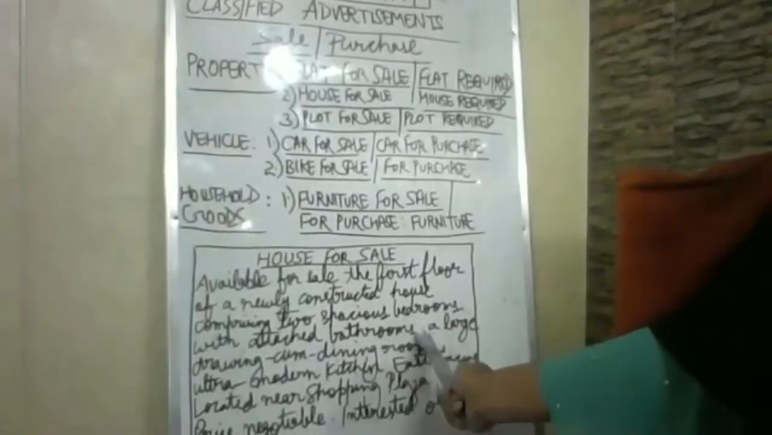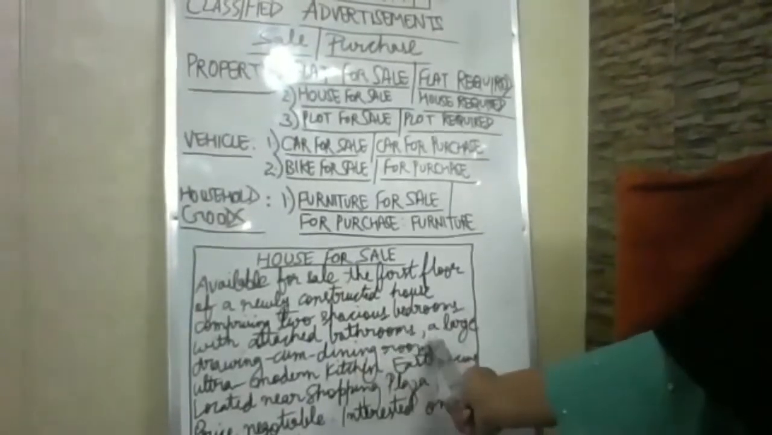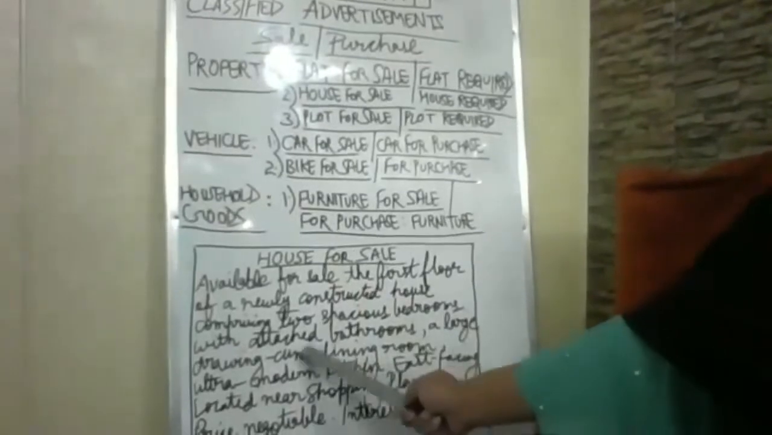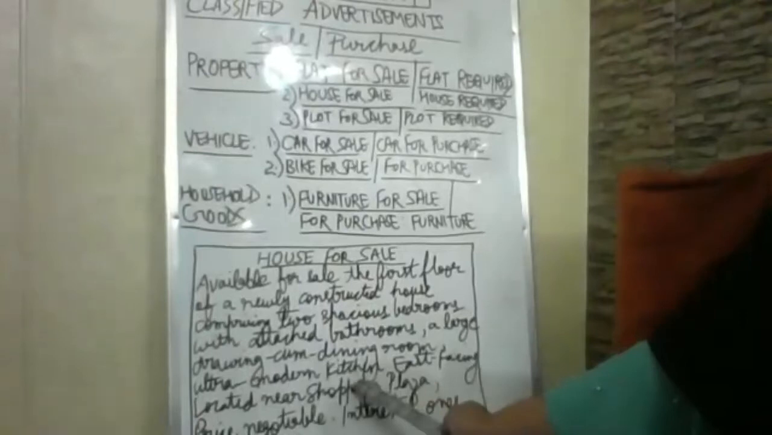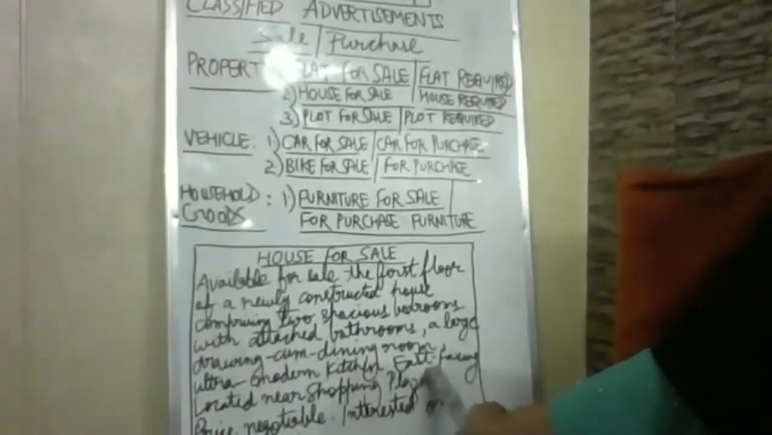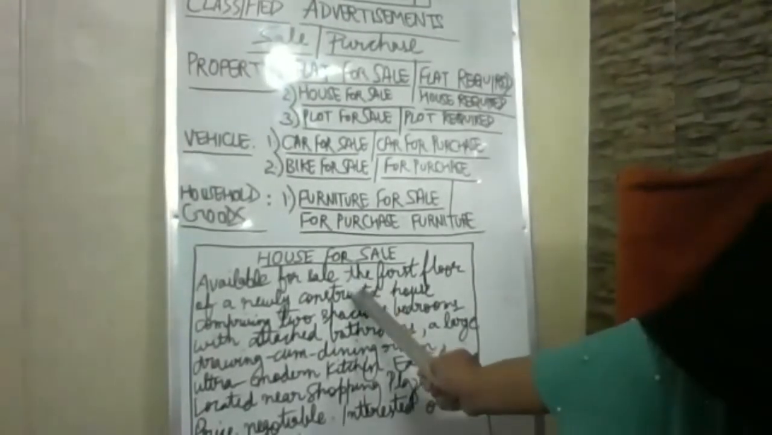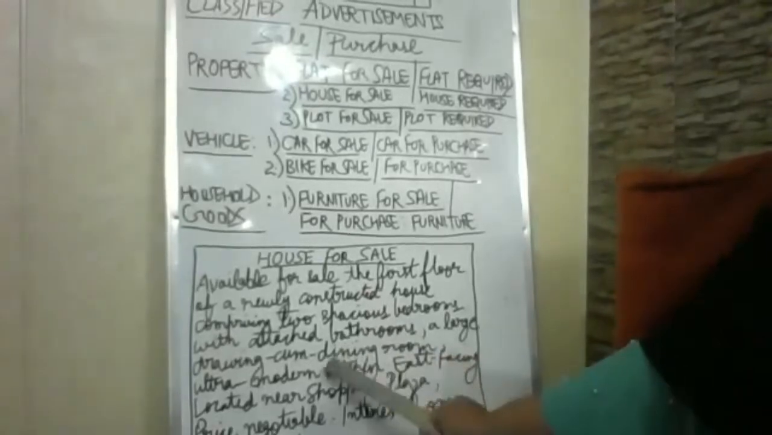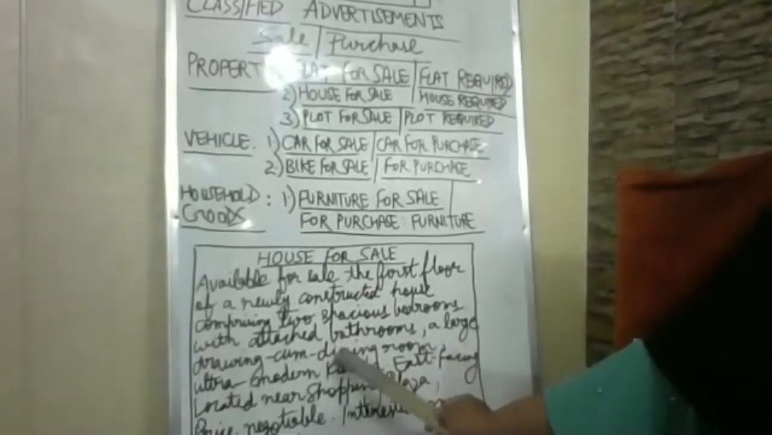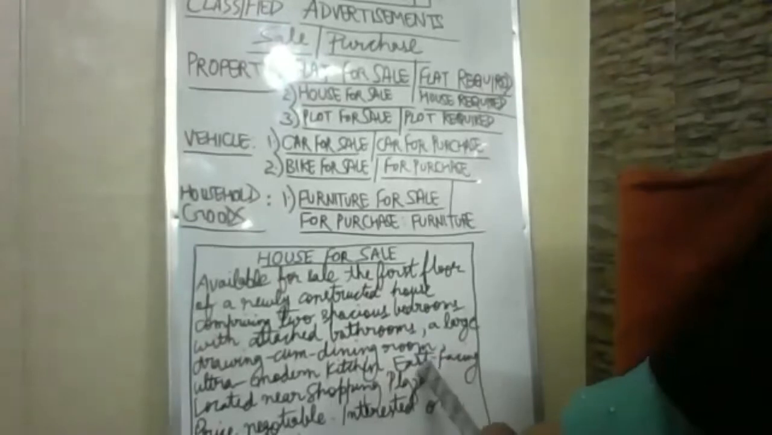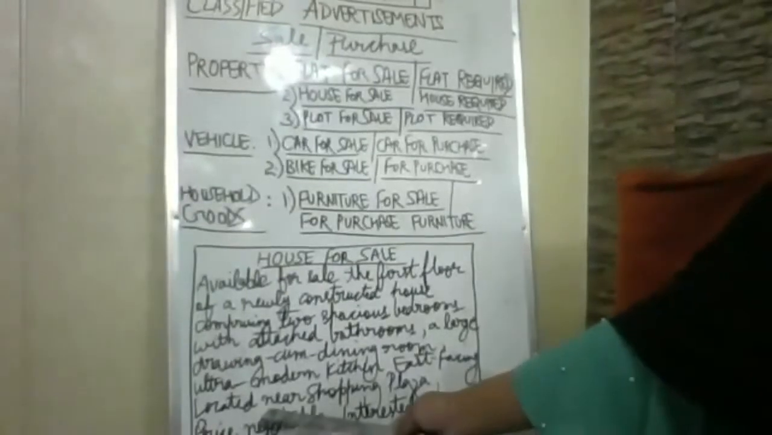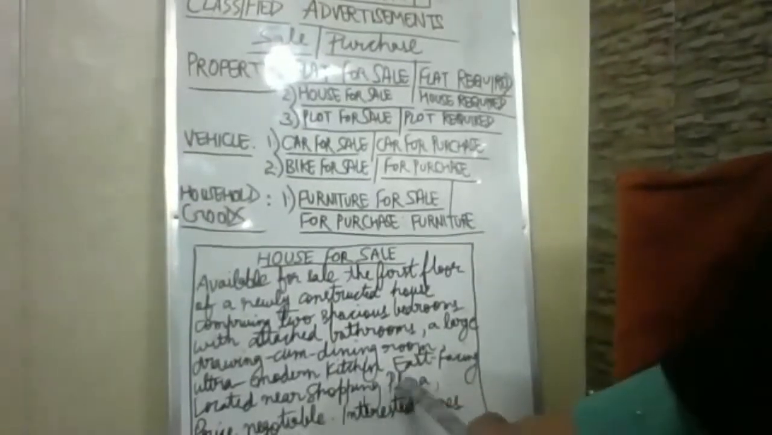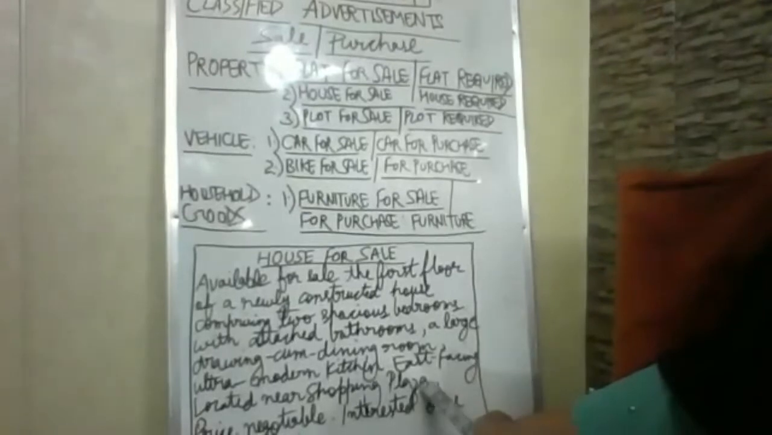Comma, you will be just using commas and segregating all the phrases. Comma, a large drawing-cum-dining room, comma, ultra modern kitchen, full stop. East facing. Now after telling what is available, tell all the rooms and features it is having. After telling that, now come to the direction. Some people prefer east facing, so mention that. Now tell the location. Located near shopping plaza. You have mentioned the location also.